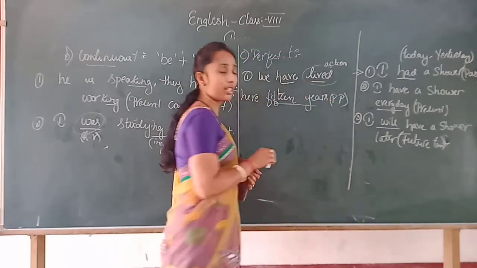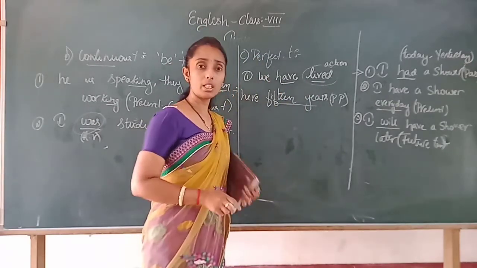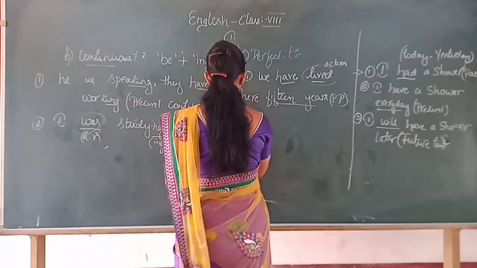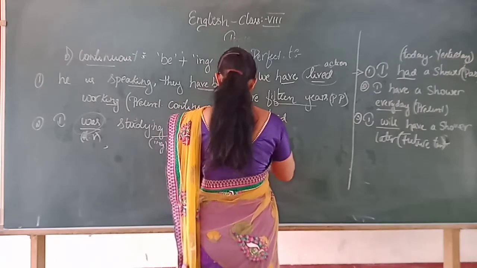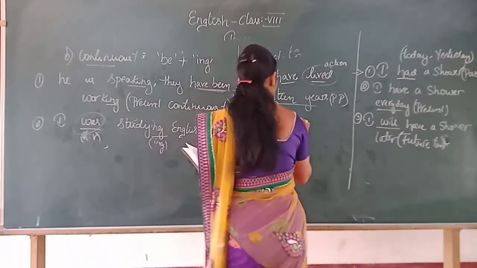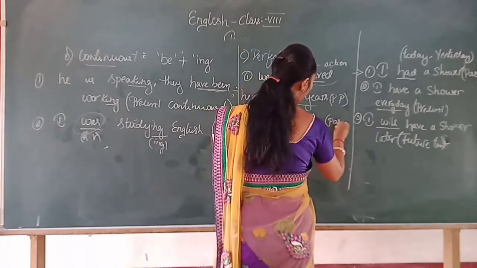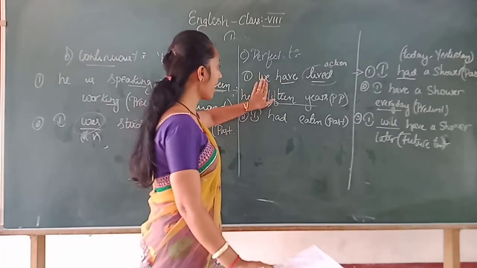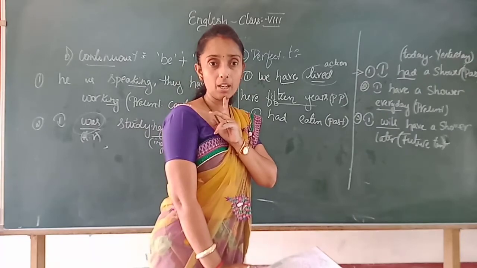Lived shows the present tense along with the have. Is it clear? So one more you take. I had eaten. Past tense. What does it represent? See here, there you have two different types of explanation.